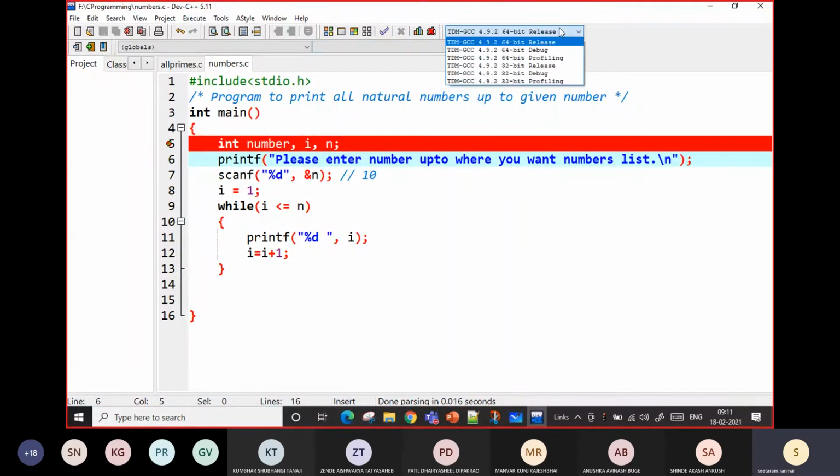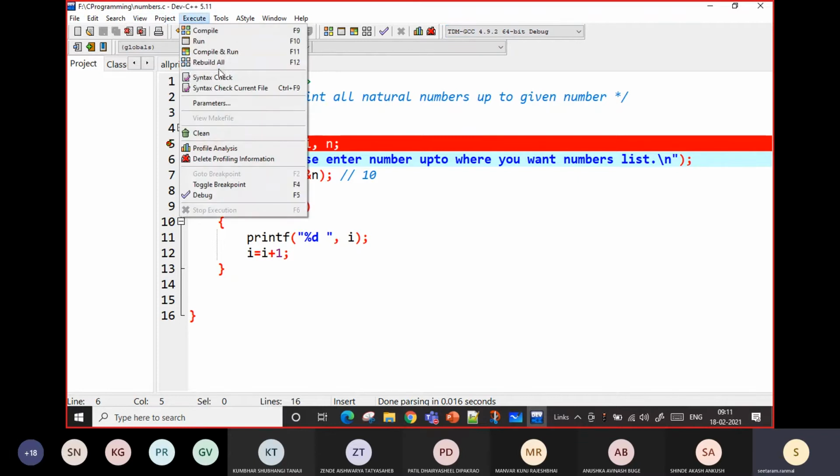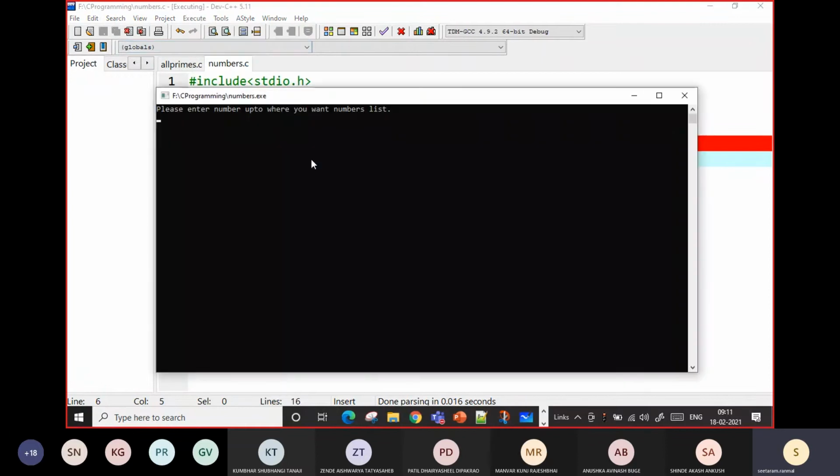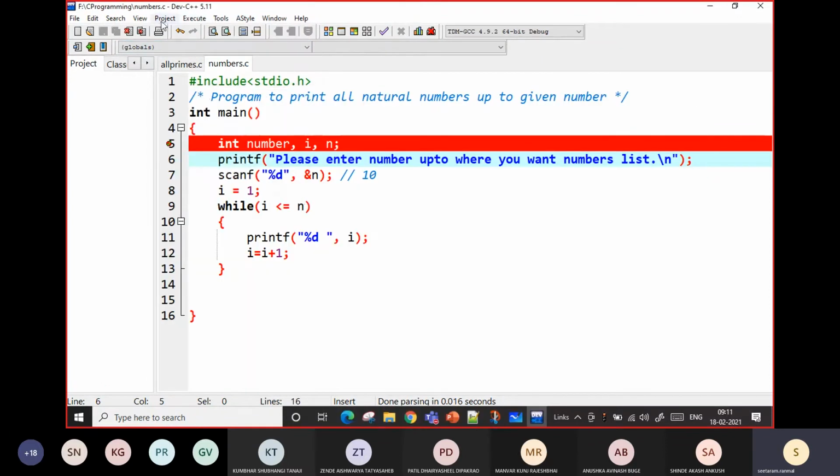After that, you have to select debug. There will be two options: one is release and the second is debug. So you have to select debug. After that, in the execute menu, there should be a debug option.